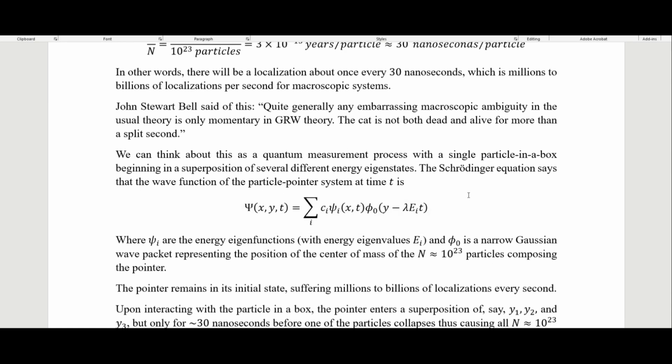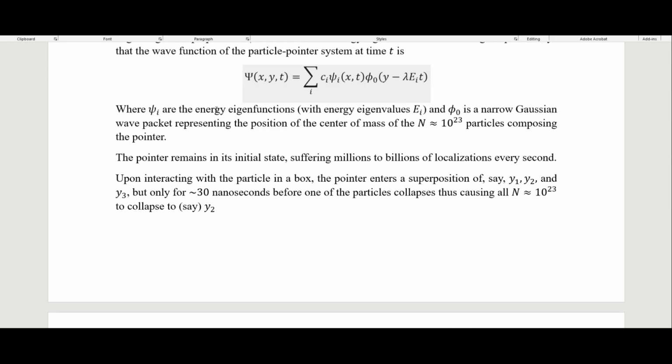The Schrödinger equation says that we have the wave function of the particle-pointer system at time t as this right here, where x is the position of the particle and y is the position of our pointer. So the psi i here are the energy eigenfunctions with energy eigenvalues of E sub i, and this phi sub naught is a narrow Gaussian wave packet representing the position of the center of mass of the n equals 10 to the 23 particles composing the pointer.